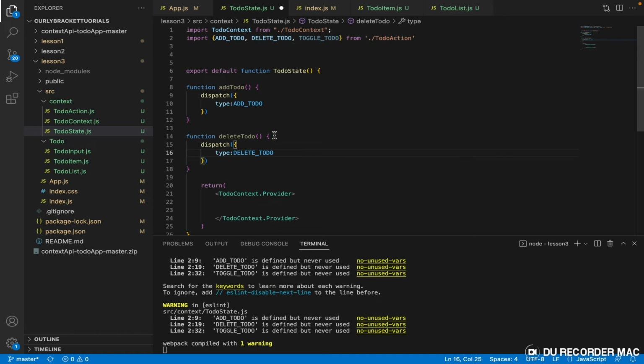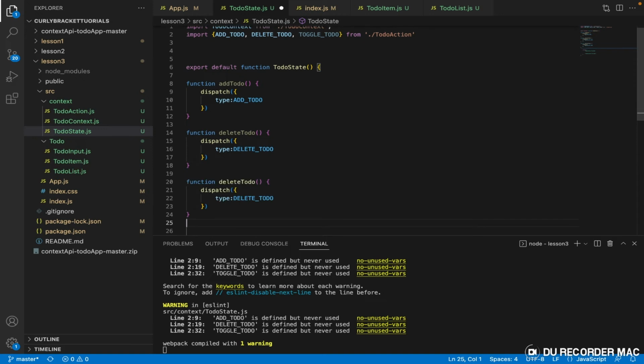Delete to do. Now we have to do the same thing for toggle to do. Say toggle to do.